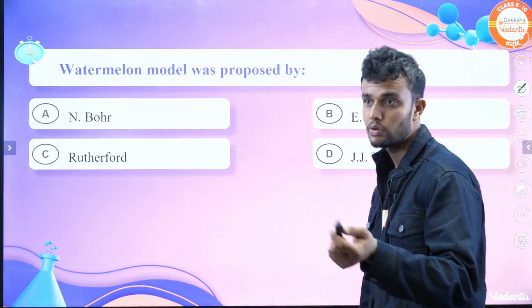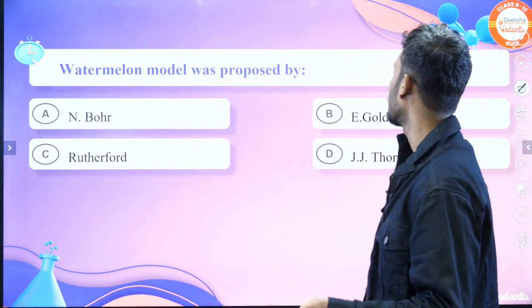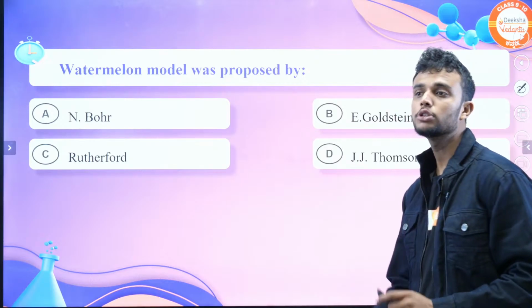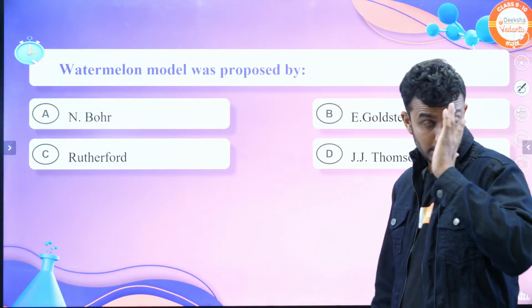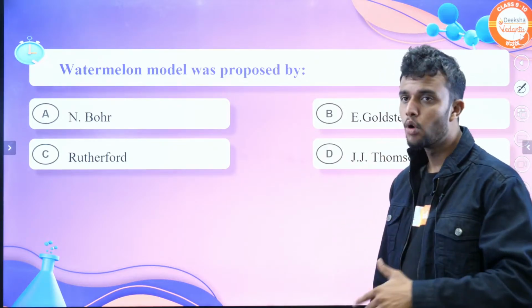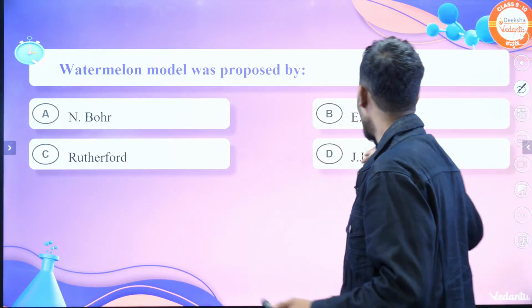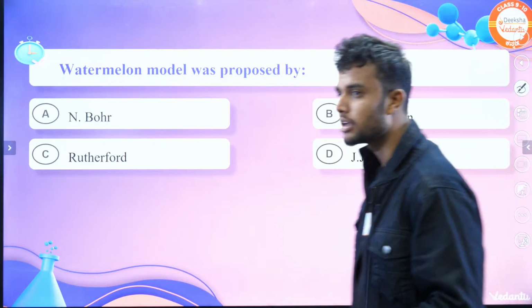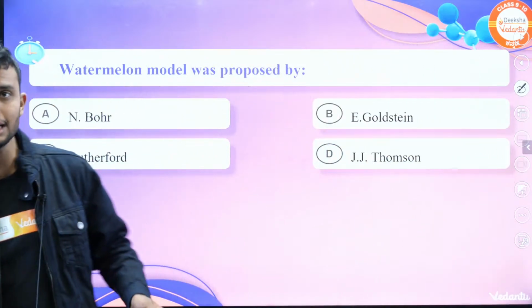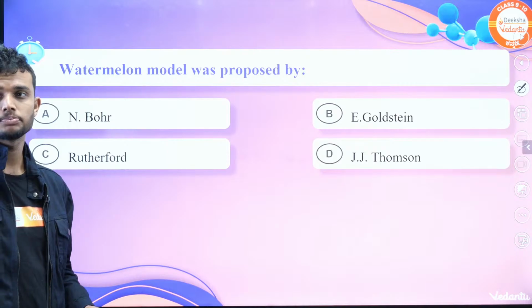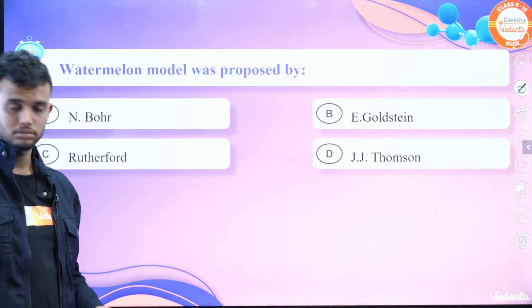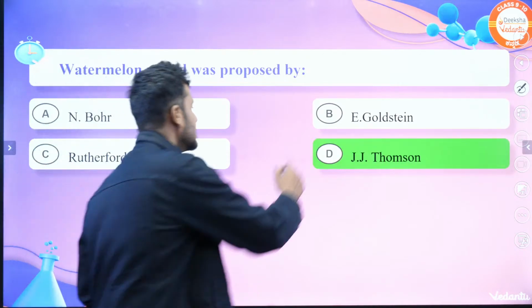Second quiz question. Watermelon model was proposed by? Who proposed watermelon model? They give 4 options. In option A they give N Bohr. Option B they give E Goldstein. Option C they give Rutherford. Option D they give J.J. Thomson. What is the answer? Come on, let me know in chat section, students. First, what is the answer?